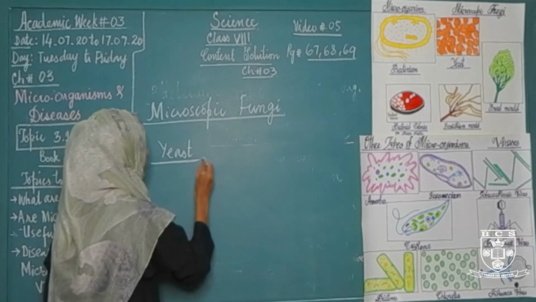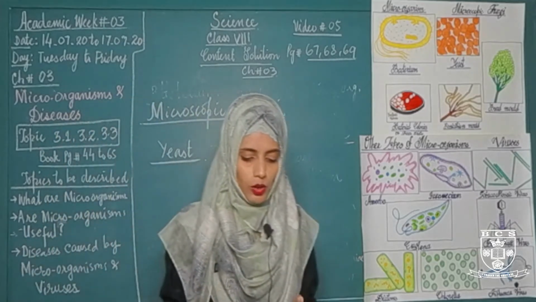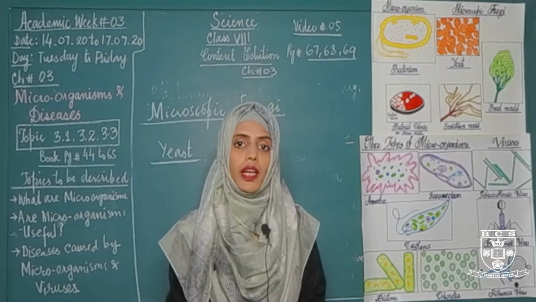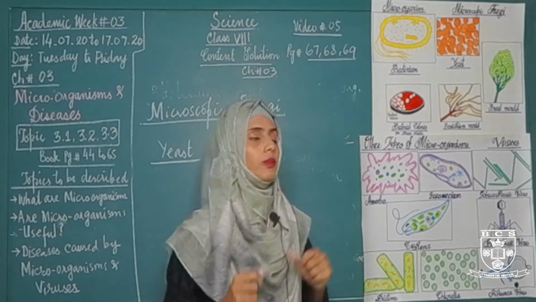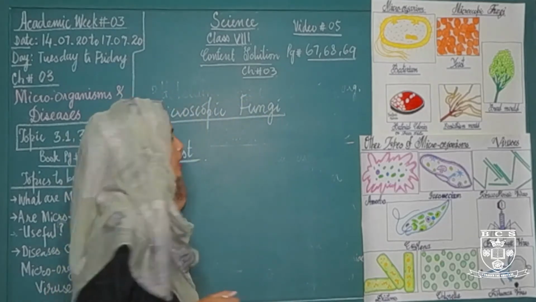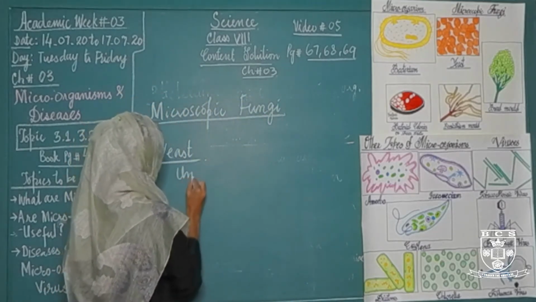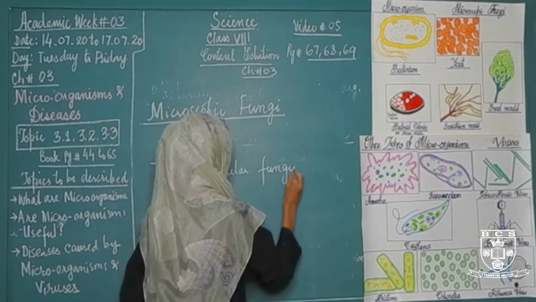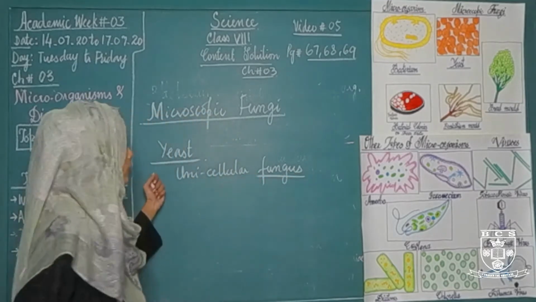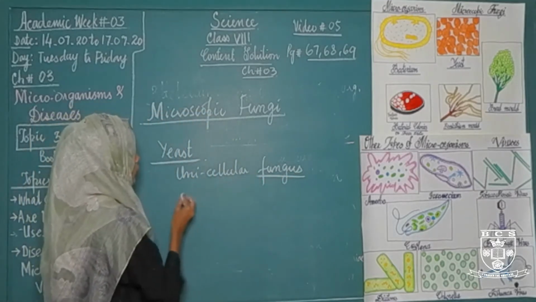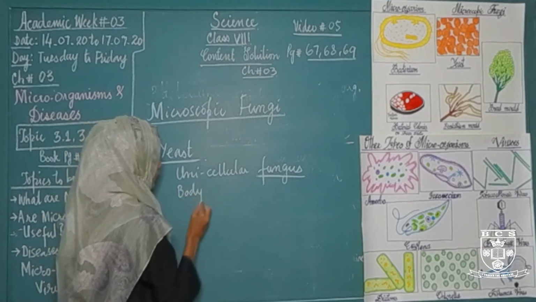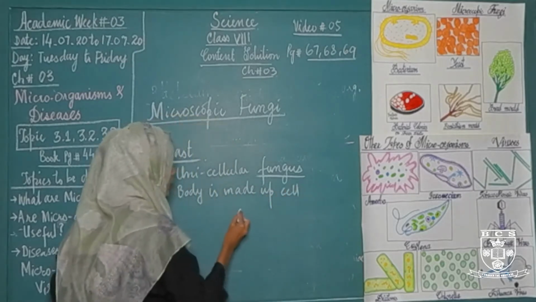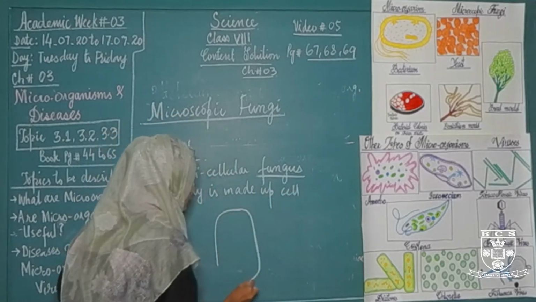Yeast is the only fungus which is unicellular. Normally, microscopic fungi are not made up of cells, they are made up of thread-like structures which we call hyphae, but yeast is a fungus which is made up of cells. So, yeast is a unicellular fungus. Fungus is the singular form, fungi is the plural form. Yeast is a unicellular fungus whose body is made up of a cell like this. It has an outer cell wall,